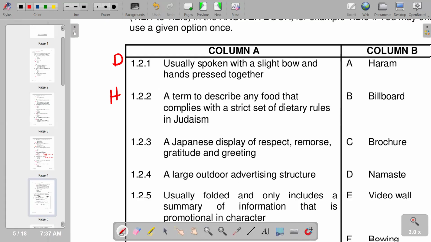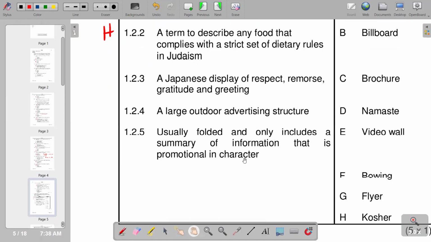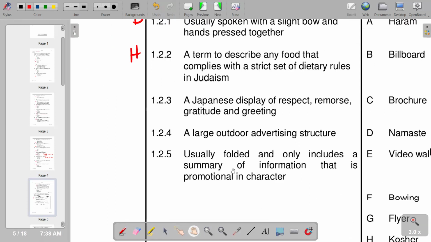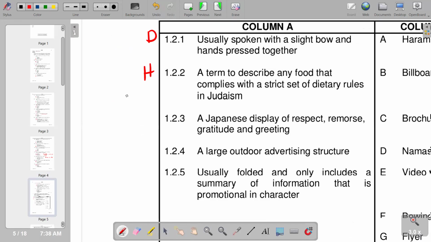And on the third part, a Japanese display of respect, remorse, gratitude, and greeting. We have bowing, which is F. So we say F, which is bowing.